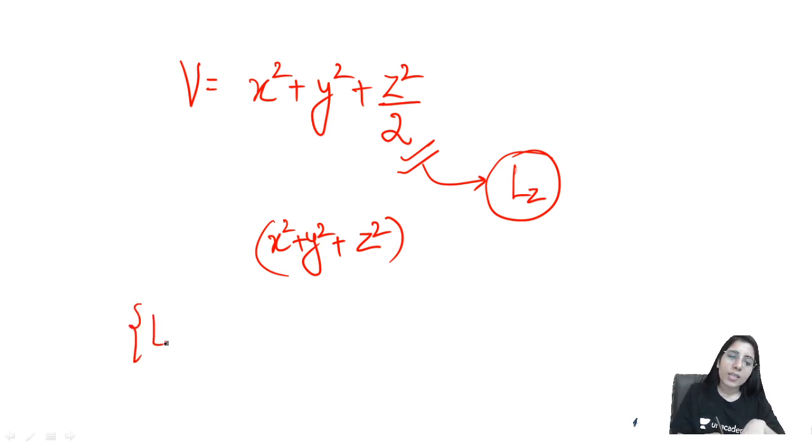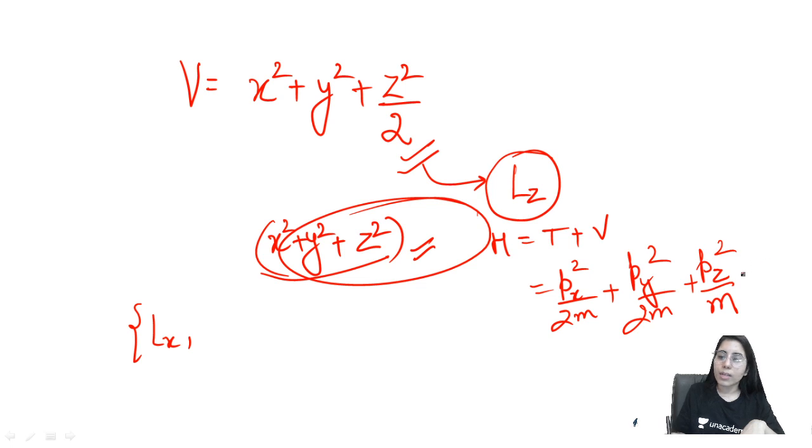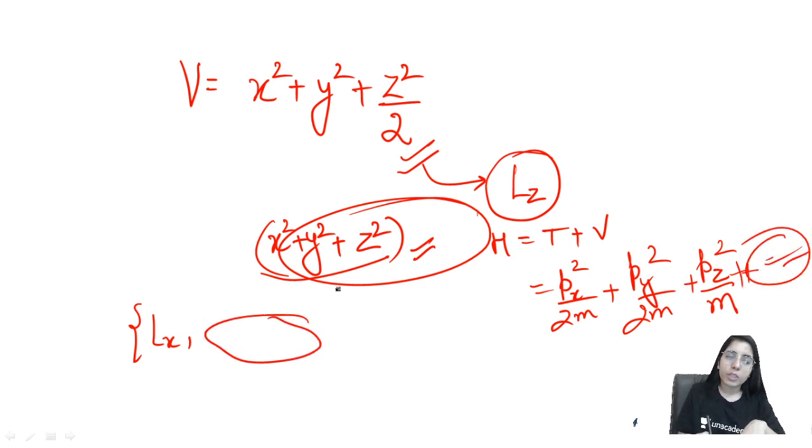Check the Lx with this potential energy. Write the Hamiltonian, that will be T plus V, which you can write as Px square upon 2m plus Py square upon 2m plus Pz square upon 2m, and the potential energy expression which is noted down here, just write it here, plus that potential energy. Then check with the Hamiltonian whether Lx is giving you the value 0 or not. If it is giving you the value 0, you will say that this Lx is conserved or constant of motion.